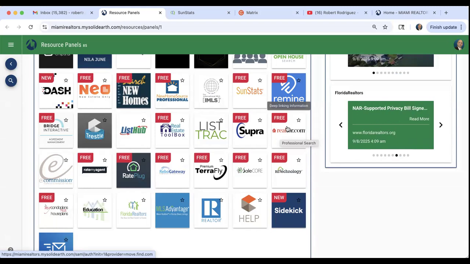Go to Form Simplicity, go ahead and type up a referral agreement, send it over to that agent in New York, and have that agent help your client buy that house or rent that property for a referral fee.